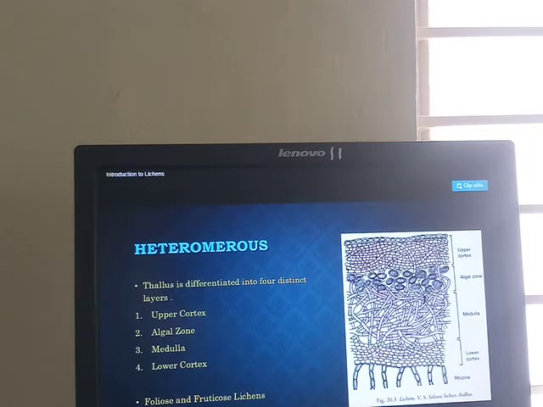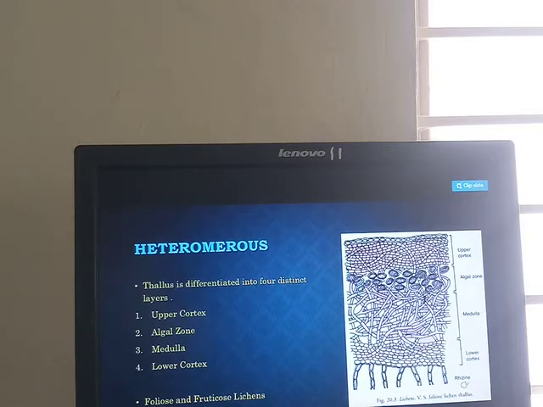They are called the lower cortex. The lower cortex has the lower epidermal layer. The lower epidermal layer gives rise to small hair-like structures. They are called rhizines. The rhizines are helpful for attachment to the substratum.